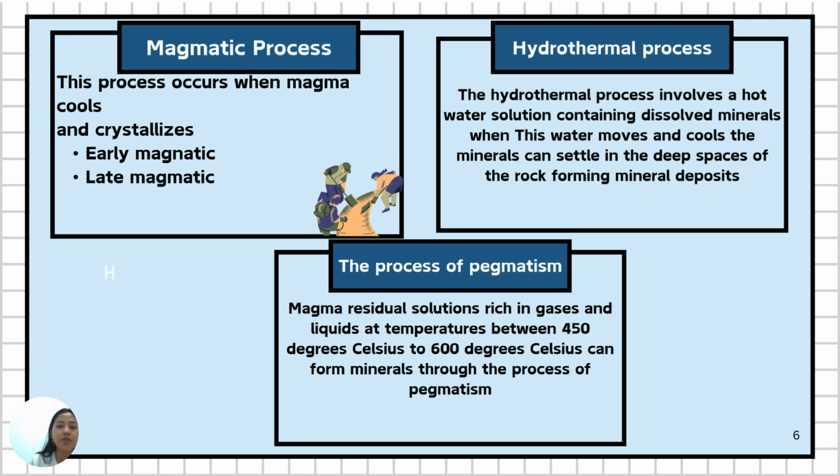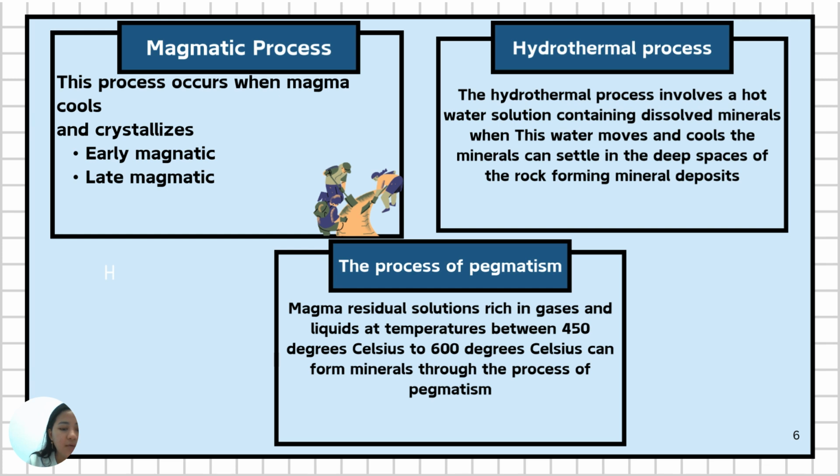Next, hydrothermal process. The hydrothermal process involves hot water solution containing dissolved minerals. As this water moves and cools, minerals can precipitate in voids within rock, forming mineral deposits.